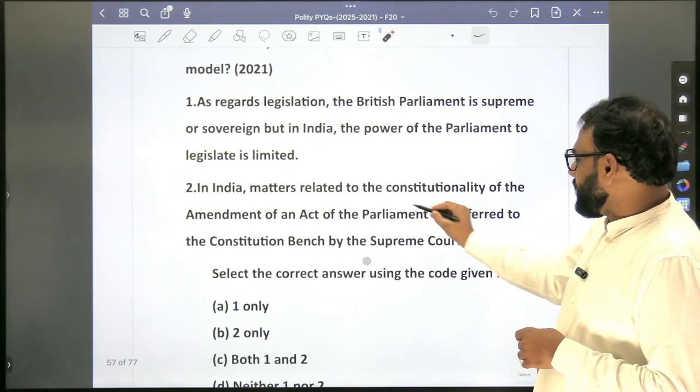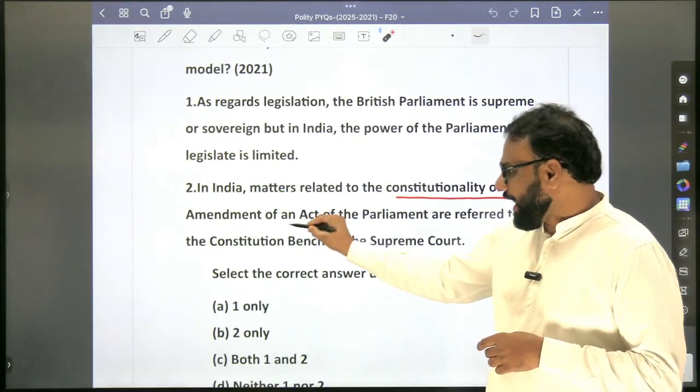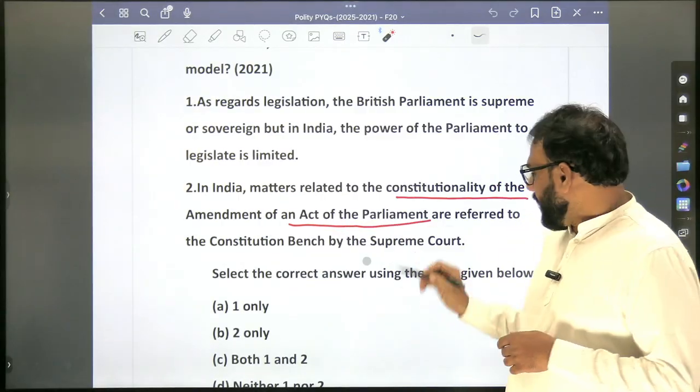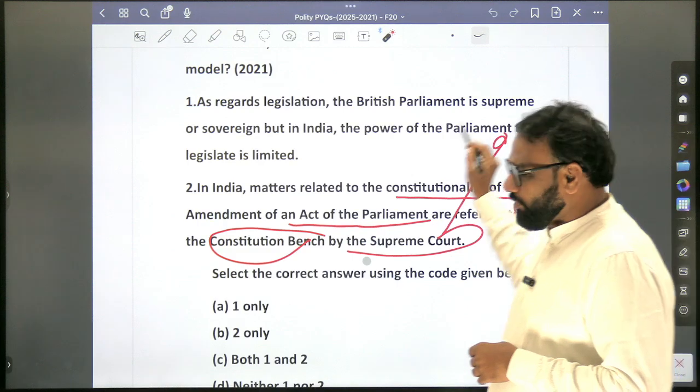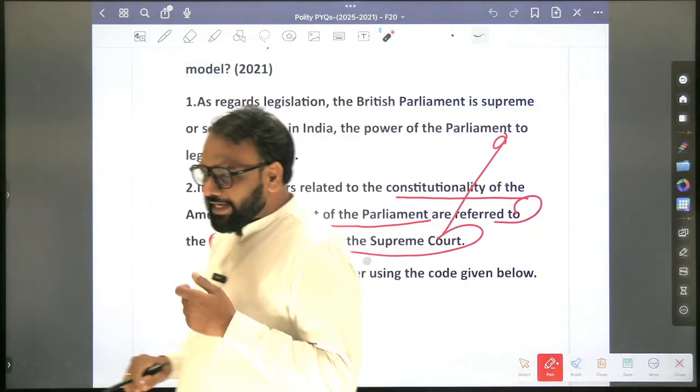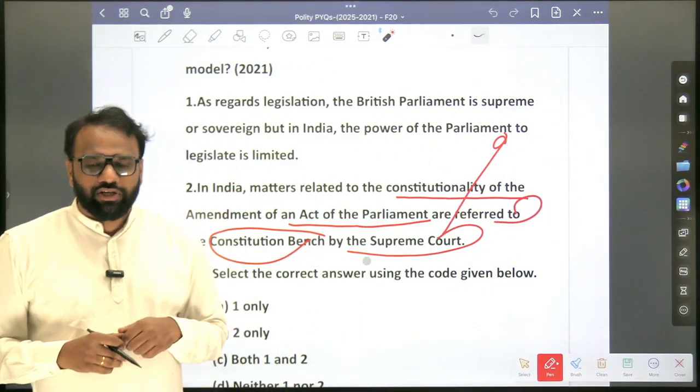In India, matters related to the constitutionality of the amendment of an act of the Parliament are referred to a constitution bench by the Supreme Court. So this is very important. So this is a topic pertaining to Supreme Court and High Court.